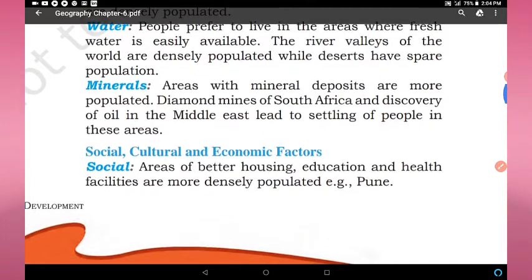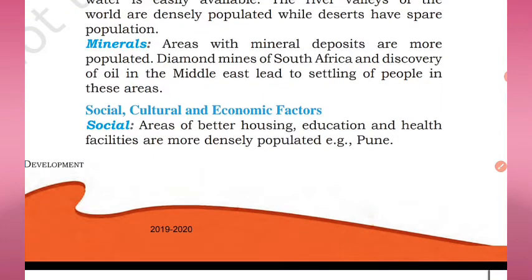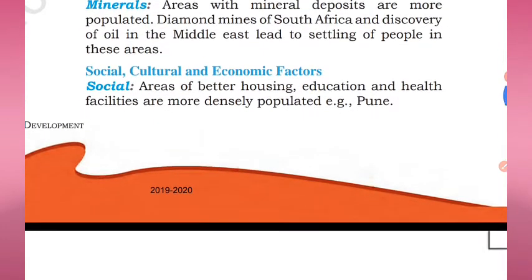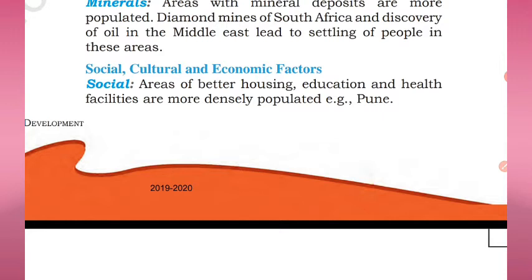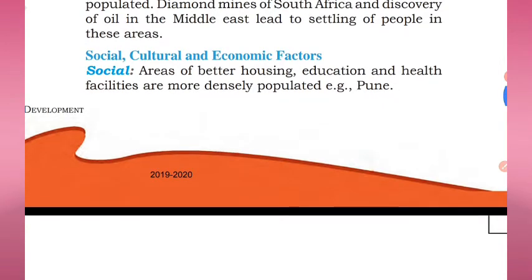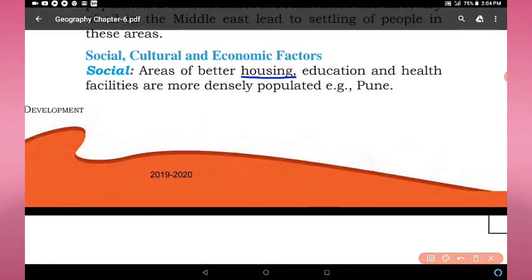Next factor is social, cultural, and economic factors. So first we'll discuss the social factor. Areas of better housing, meaning good houses, good facilities of education and health, are more densely populated. Example, Pune. Other examples also like Mumbai, Delhi, Chennai, Kolkata.